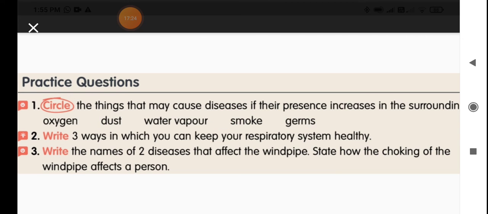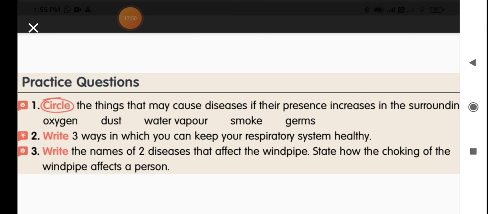Okay? And then write 3 ways in which you can keep your respiratory system healthy. As we discussed, you can write this answer in your notebook. One is by eating healthy food, by doing regular exercise and taking proper rest. These things help you to keep your respiratory system healthy.